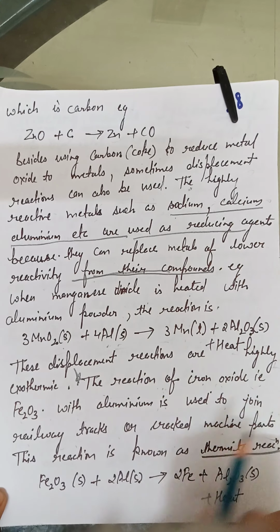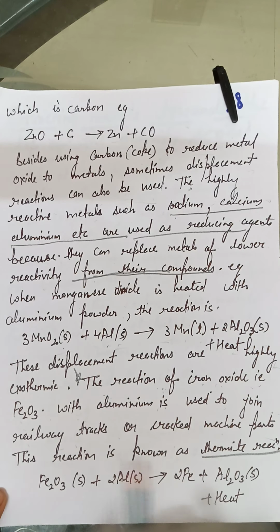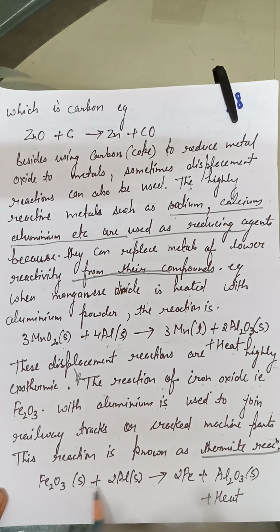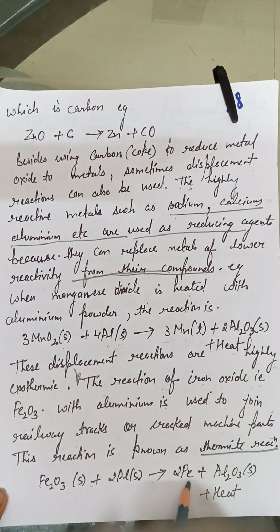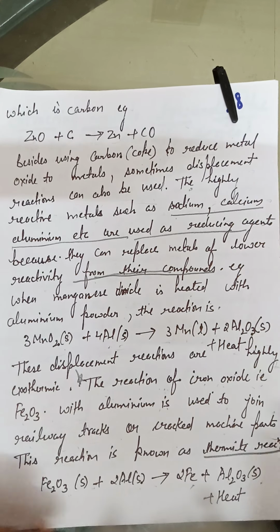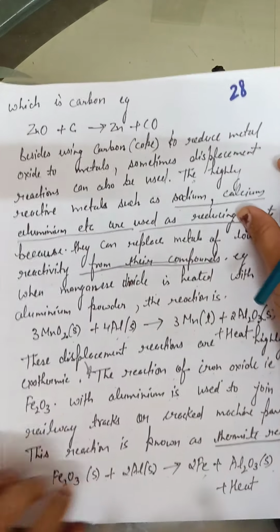I will underline all these important terms with the blue pen, so it's easy for you to remember these terms. So the reaction is given here. This is the thermite reaction. Fe2O3 plus 2Al, that is aluminium, converts ferric oxide into iron, that is Fe, with the evolution of aluminium oxide plus heat. So it's an exothermic reaction. Okay, clear to you?